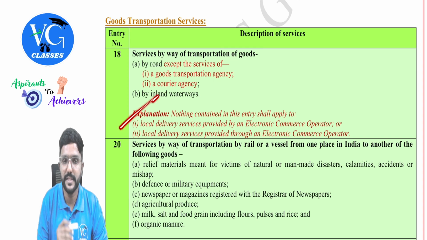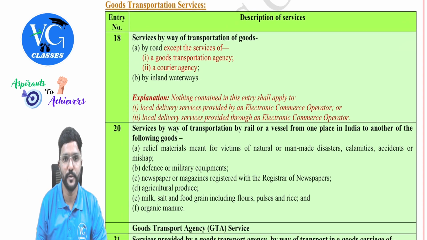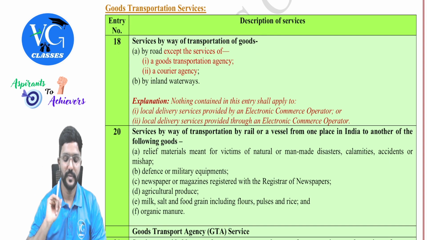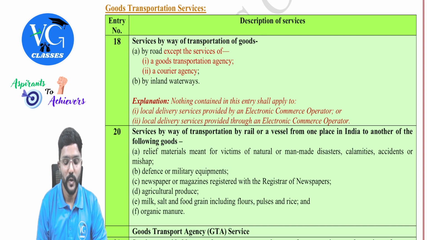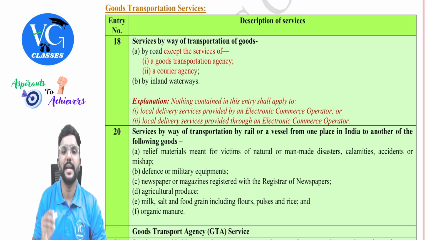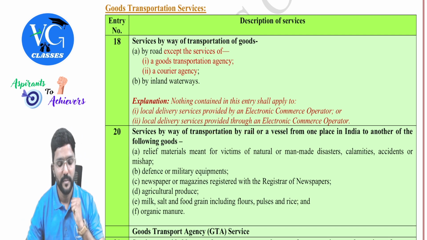Then there is an explanation, which is an amendment, guys. So be attentive. Nothing contained in this entry shall apply to local delivery services provided by an electronic commerce operator, or local delivery services provided through an electronic commerce operator. It is a new amendment.